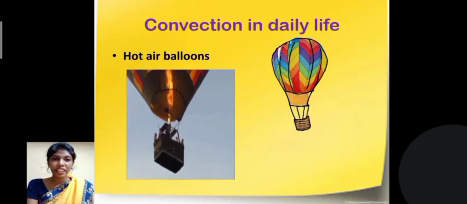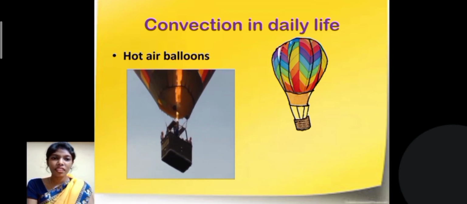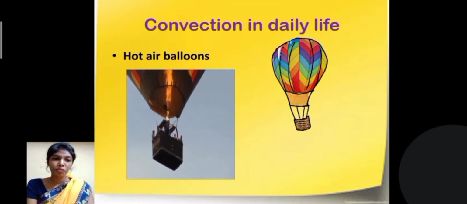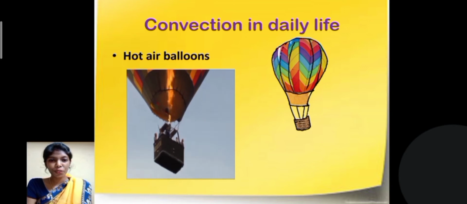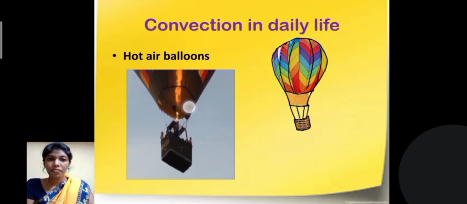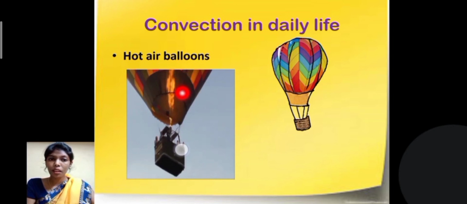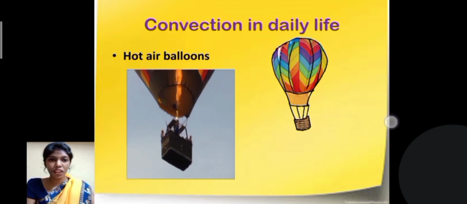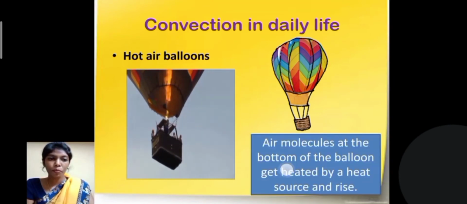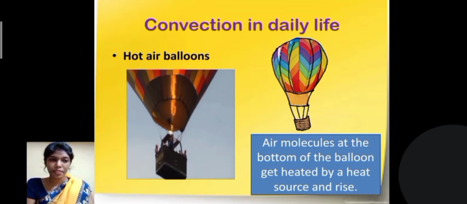Let us see the real life examples for convection now. You would have all seen the hot air balloons on television, or some may have seen them in person. Do you all know how the balloon rises in the air? It is because inside the balloon we have air molecules. When we heat the air molecules, the balloon automatically rises up. So this is one example for convection. Air molecules at the bottom of the balloon get heated by a heat source and rise.